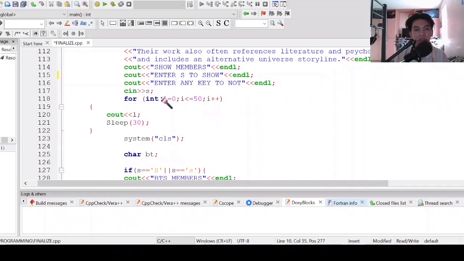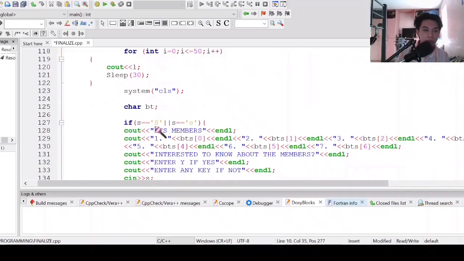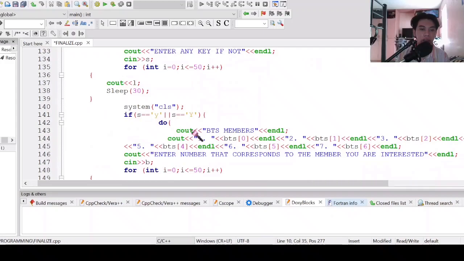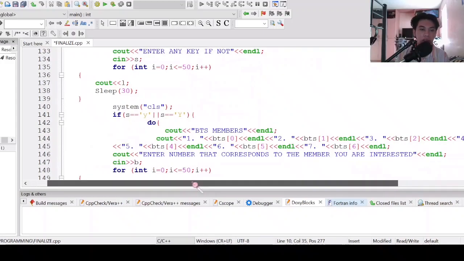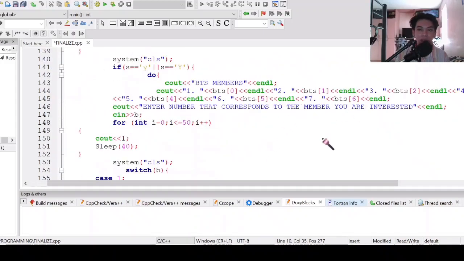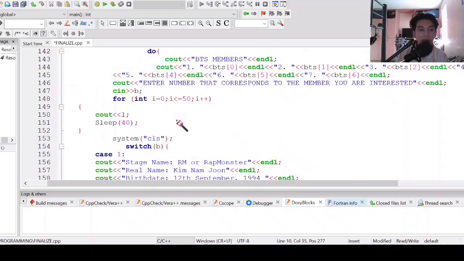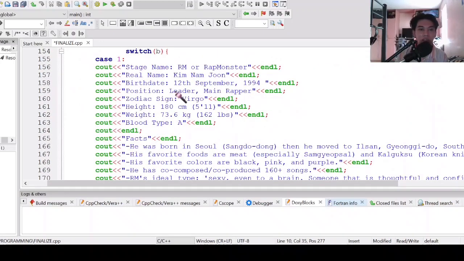If the user entered S, then it will show the members. Then it asks the user if they are interested to know about the members; enter Y if yes, and any key if not. If yes, it will show the members again. Then it asks the user again to enter the number that corresponds to the member you are interested in. So if the user entered a valid number, if it's 1, then it will show about that member.